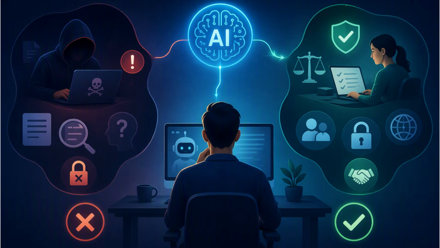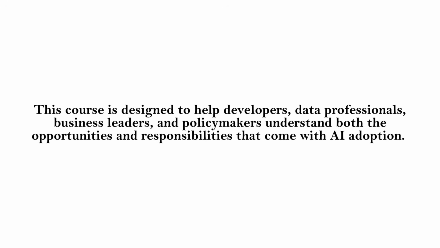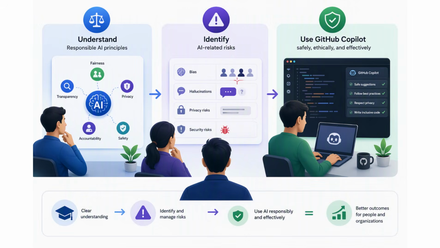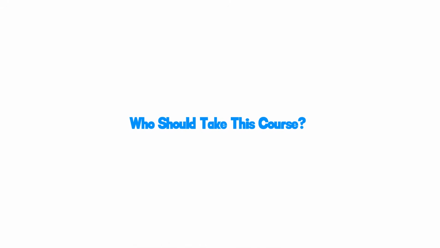However, as AI becomes increasingly integrated into our daily work, it is equally important to understand how to use it responsibly. This course is designed to help developers, data professionals, business leaders, and policymakers understand both the opportunities and responsibilities that come with AI adoption. By the end of this session, you'll gain a clear understanding of responsible AI principles, learn how to identify AI-related risks, and discover how organizations can use GitHub Copilot safely, ethically, and effectively. Let's begin. Who should take this course?